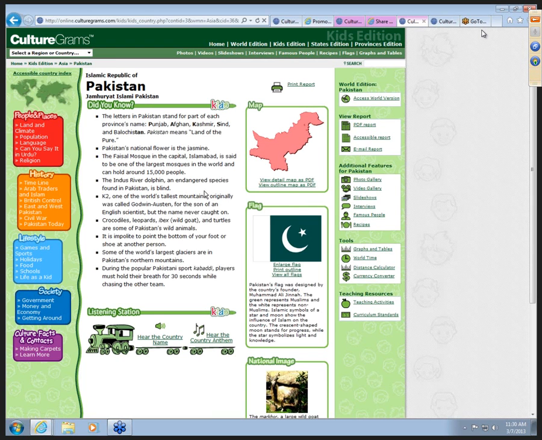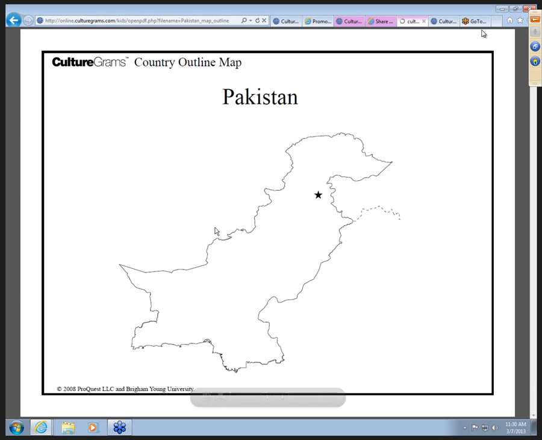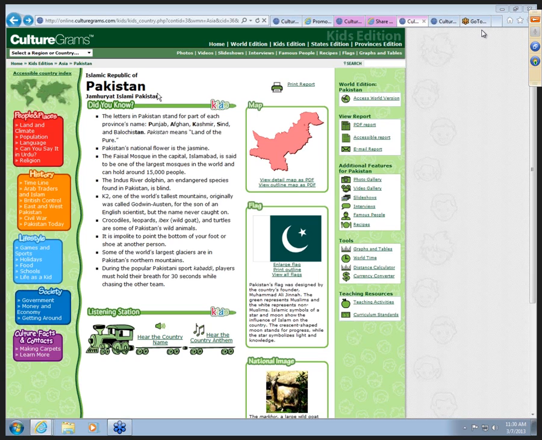You'll notice that it's a little different than the World Edition. They still have some did you knows, but I think it's great to look at both of them because they have different tidbits of information. For example, the letters in Pakistan stand for each province's name, and that's not in the World Edition. They also include a map that you can view as a PDF, or you can view the outline map. So if kids are studying a country and you need to fill in information, there is an outline map there.